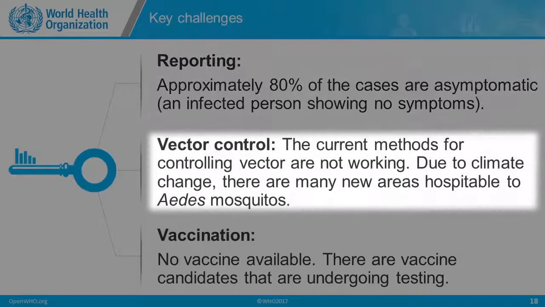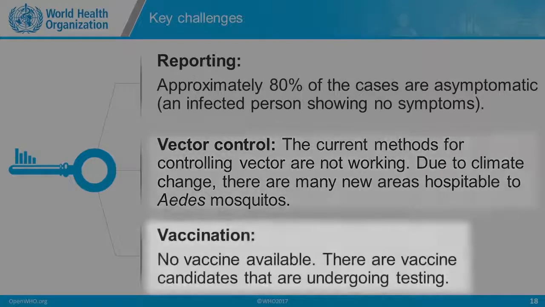Also, with vector control, the current methods used to control Aedes aegypti and Aedes albopictus are not working most efficiently. Due to climate change, there are now new areas hospitable to Aedes mosquitoes. Also, it's important that there is no vaccine available. There are vaccine candidates currently undergoing some testing, but currently we don't have a vaccine for Zika virus.